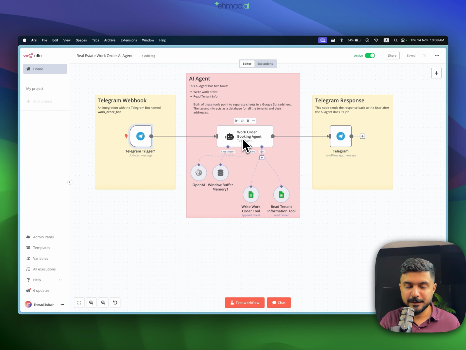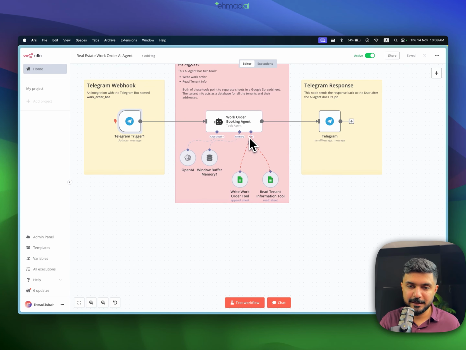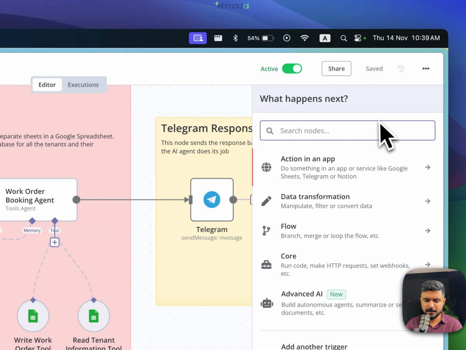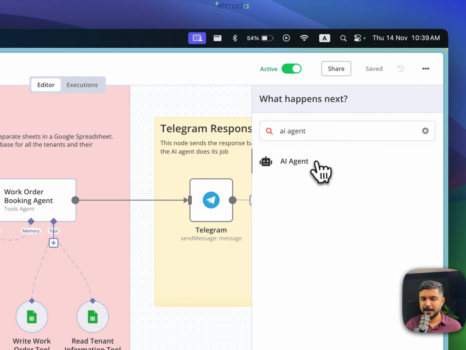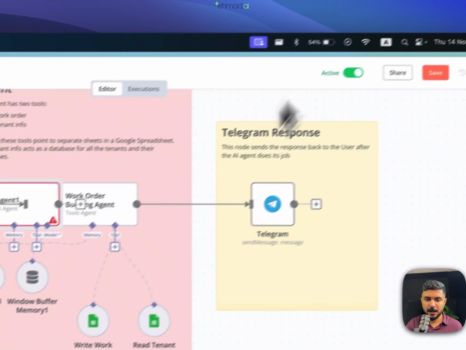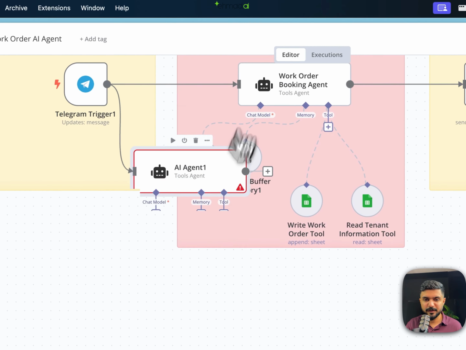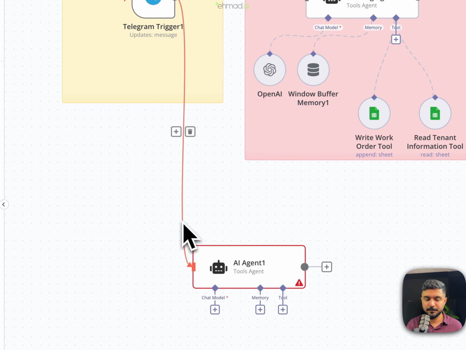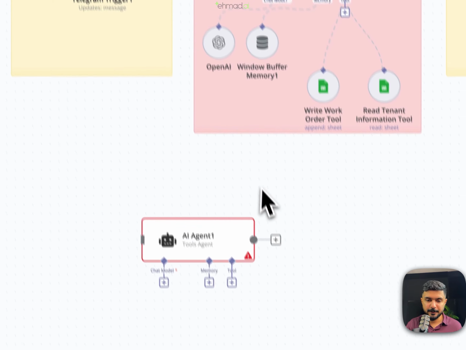The next node after that is our AI agent. This is what does all of the heavy lifting. So let me quickly create a blank AI agent and show you all the moving parts and how we can make it something like it is right now.